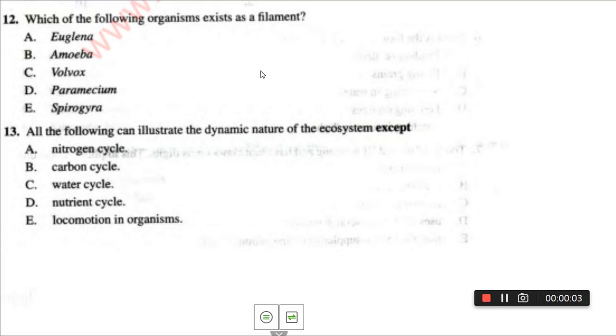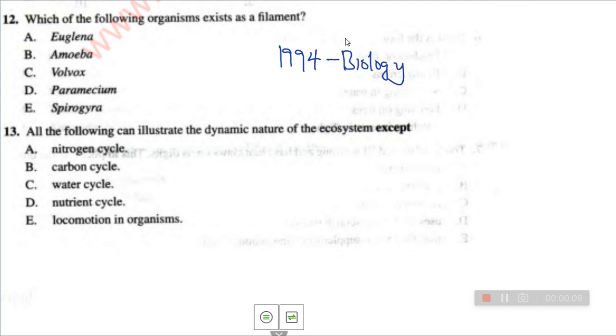So what we are doing today is we are still on 1994 biology WAEC June edition. So the question here is, which of the following organisms exists as a filament?